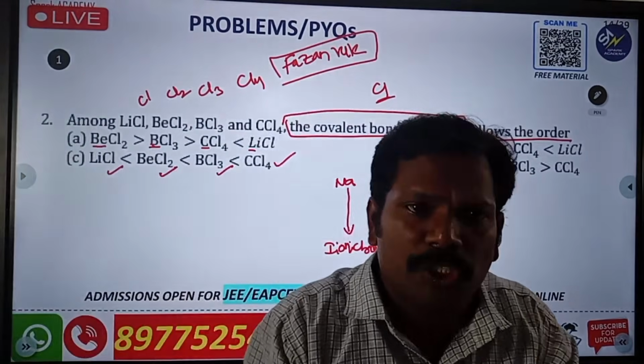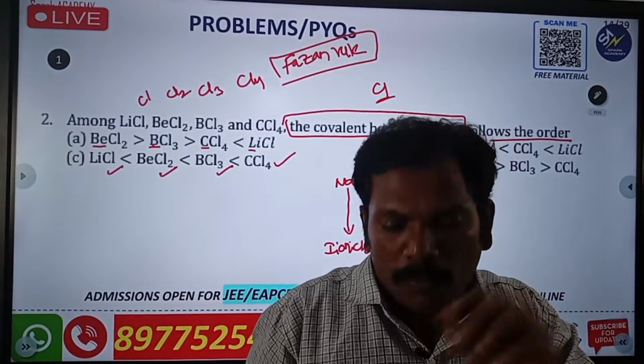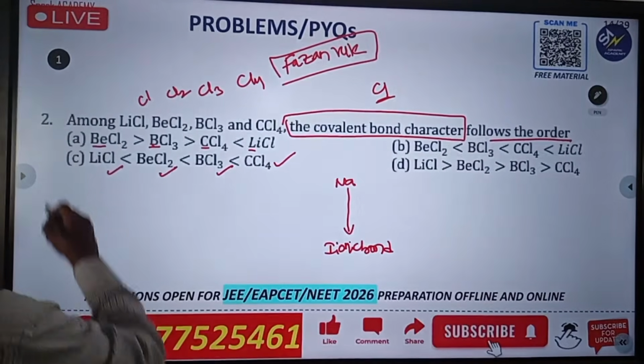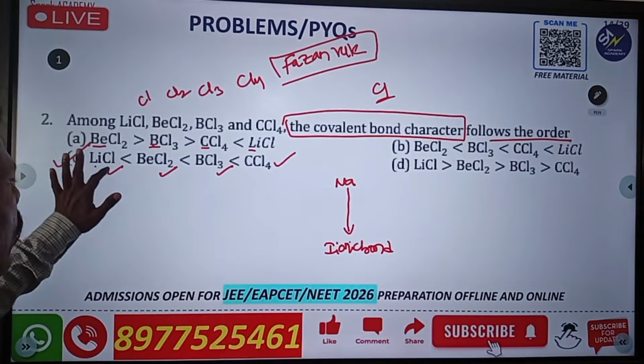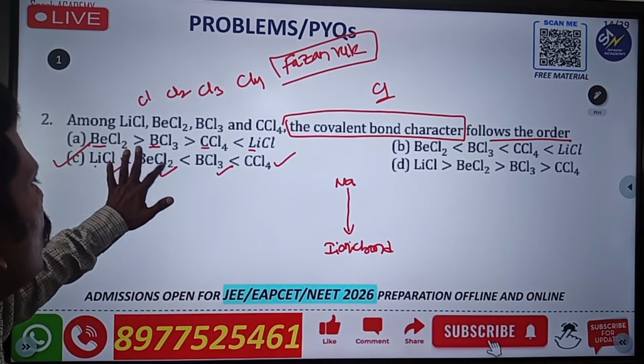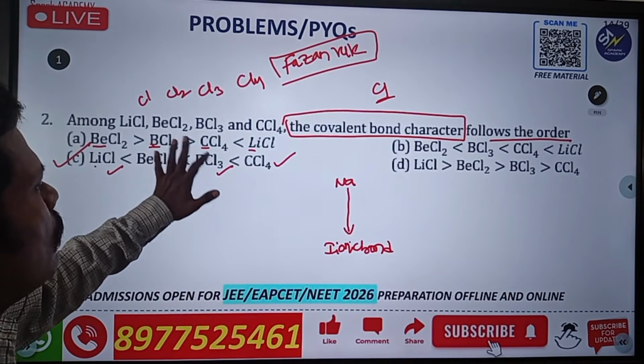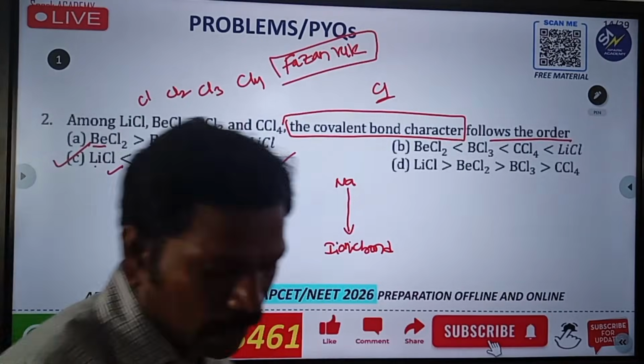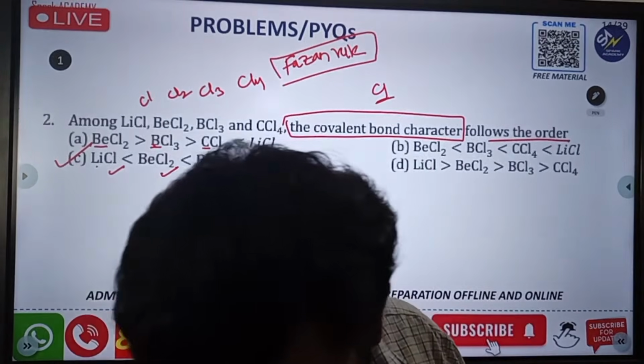Increasing anion ratio leads to covalent nature. So the answer is C, Nana: lithium chloride is less than beryllium chloride is less than boron chloride is less than carbon tetrachloride.